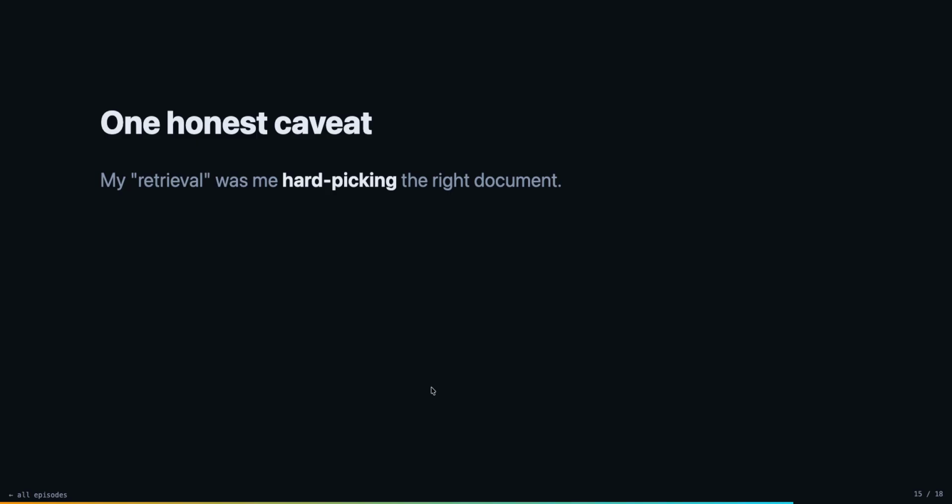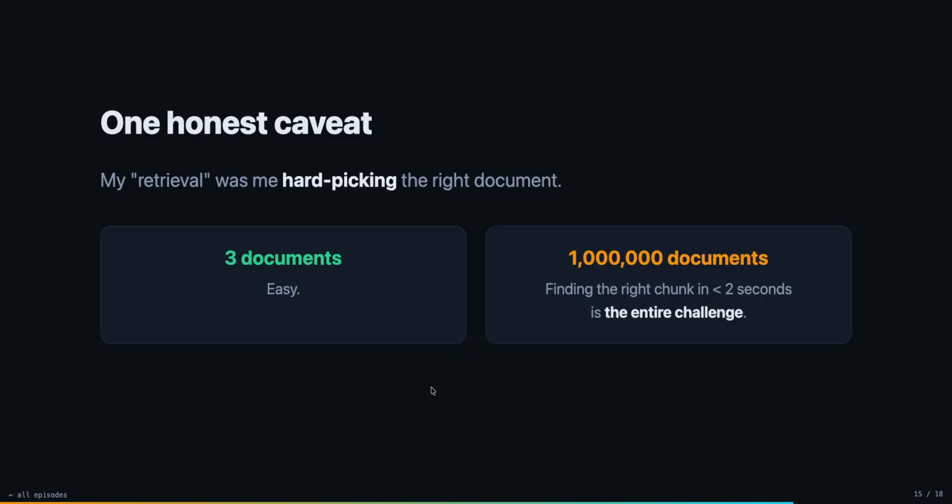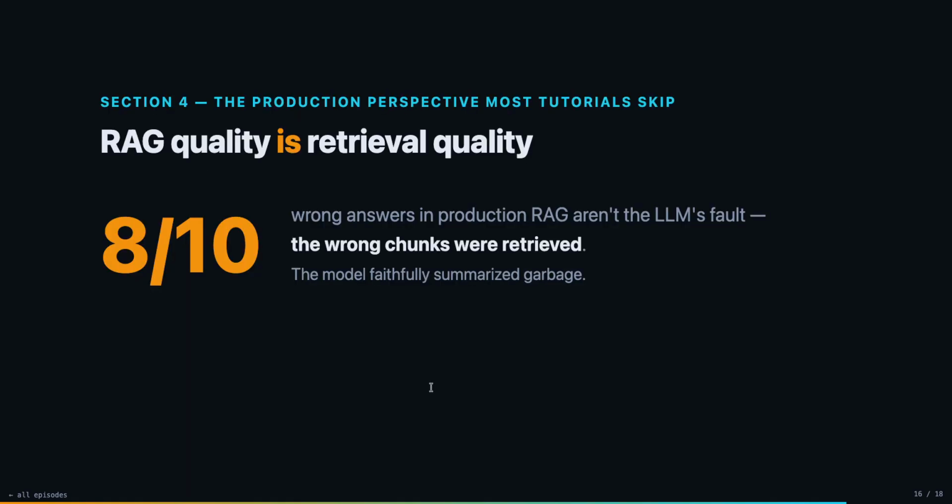One honest caveat: my retrieval was me hard-picking the right document. With three documents, it would have been easy for the LLM too. But what if it's 1 million documents? Finding the right chunk in less than 2 seconds is the entire challenge. That's what the rest of the series is all about.